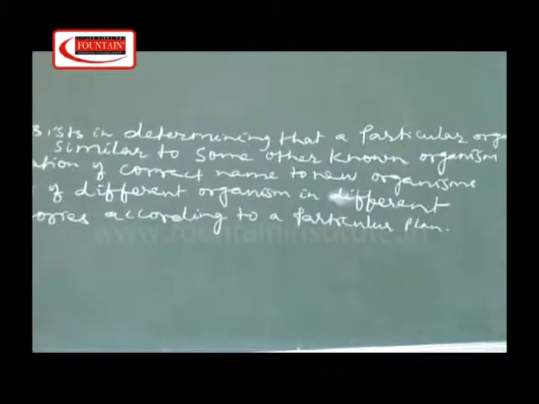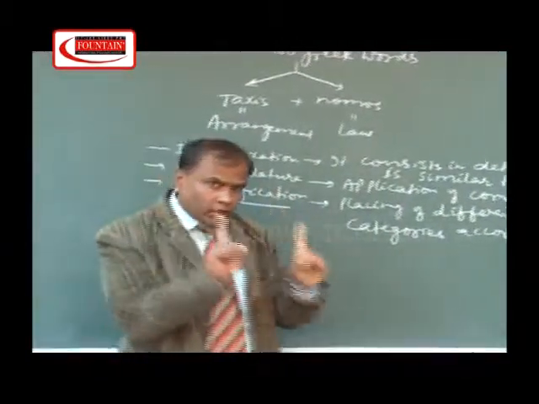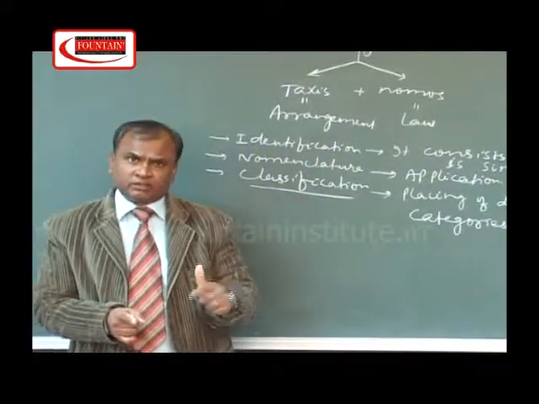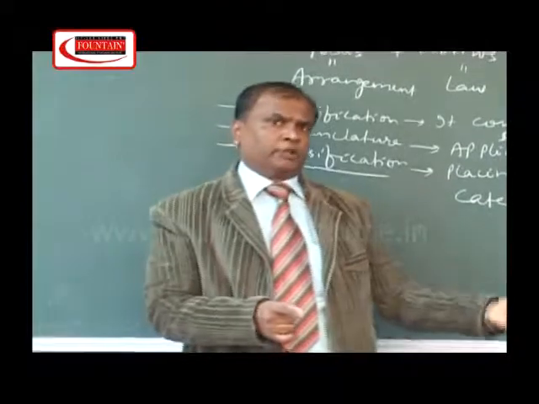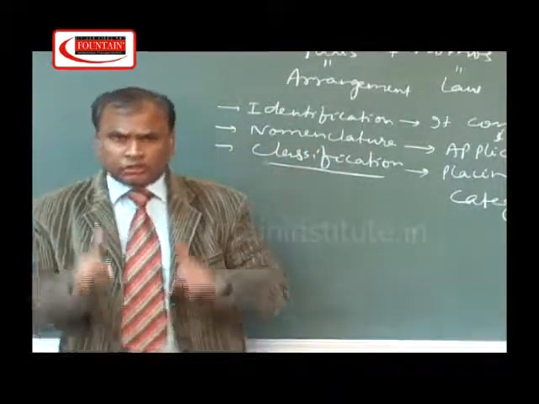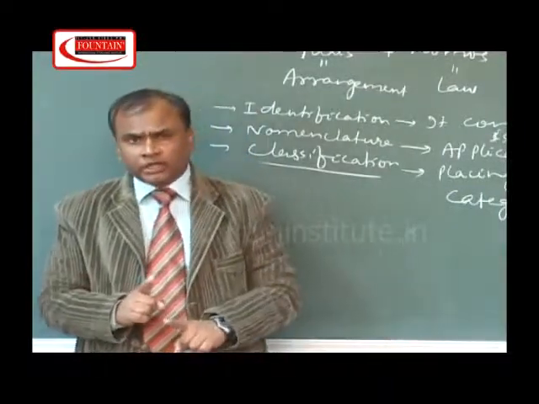For classification, we have a defined plan, and according to the character of an organism, we just place that organism in a particular category. For example, we divide all the living organisms into two kingdoms, that is the plant kingdom and animal kingdom.